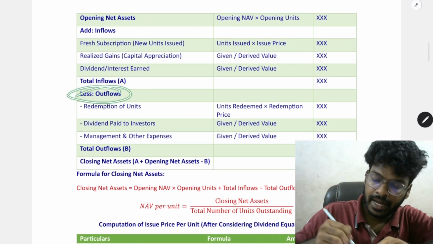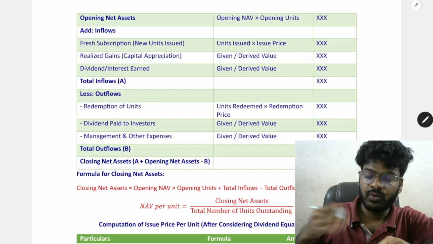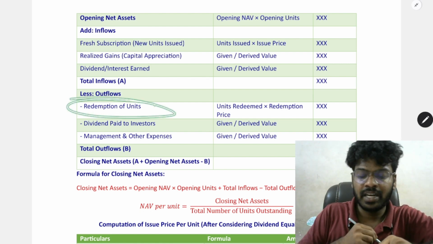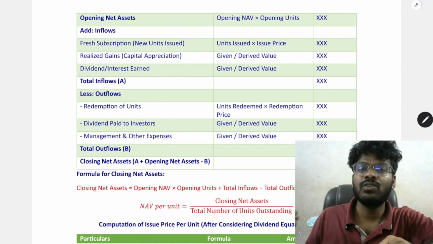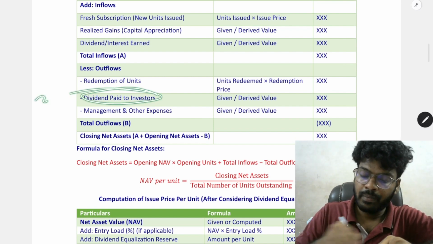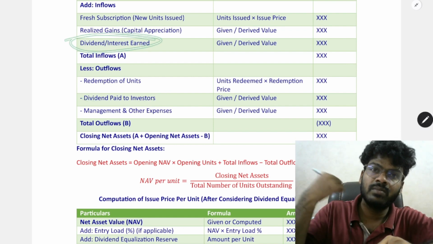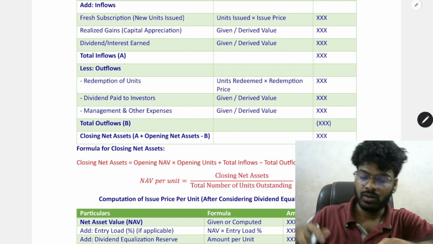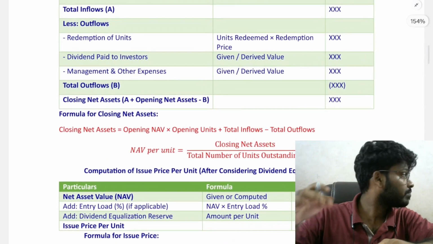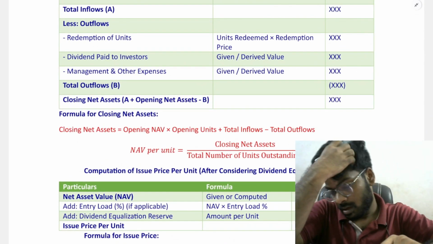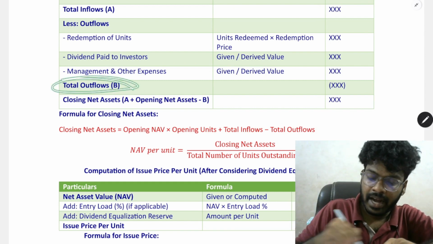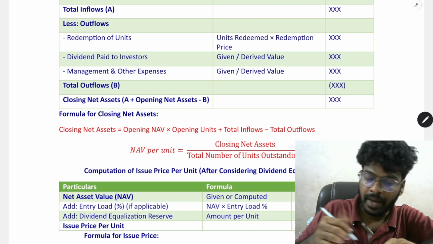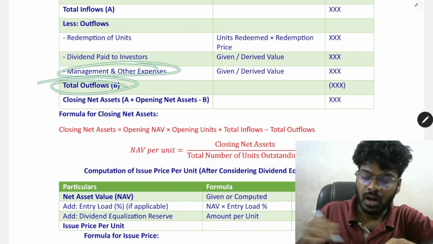So next is outflow. There is redemption of units. The unit holder can redeem when fresh subscriptions are given. Also, there is a possibility of redemption of units by the existing holders. So it should be reduced. Dividend paid to investor: these dividends are received from the investment made in the companies, and they are paid by the mutual fund to the investors. Okay. Next is management and other expenses. Total outflows.